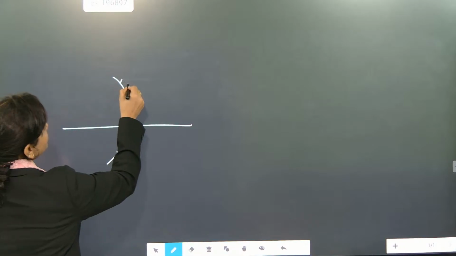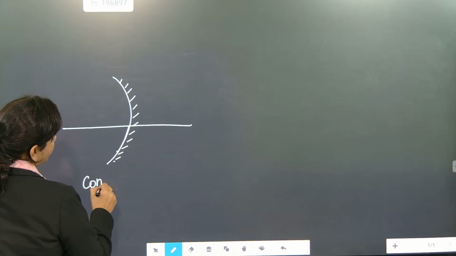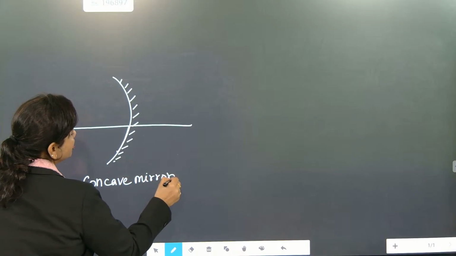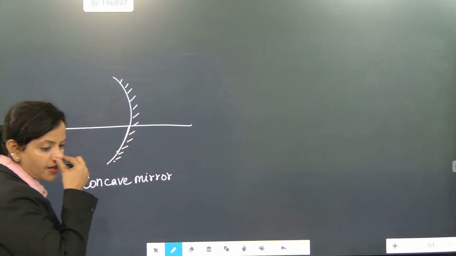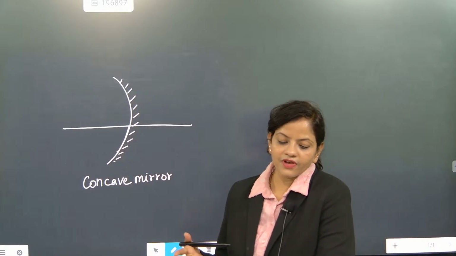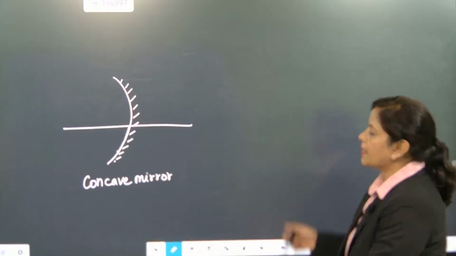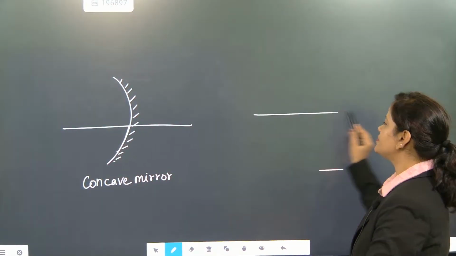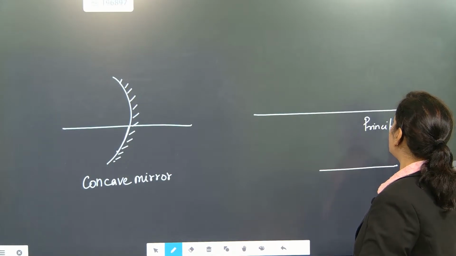Now look here. Once we are talking about this section, this is exactly called as concave mirror. In concave mirror, so what is the new sign Cartesian rule? The new sign Cartesian rule says that whenever we talk about, I have classes for 9th, 12th also, okay? So I can't keep like that. So now look here, first you need to understand that this is exactly principal axis.